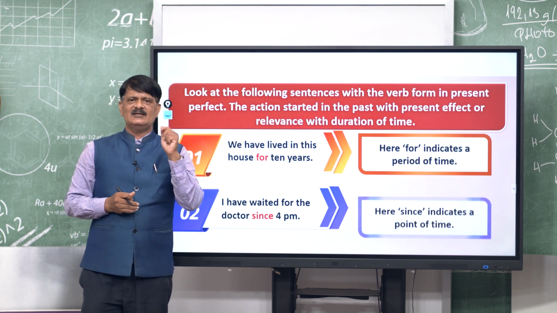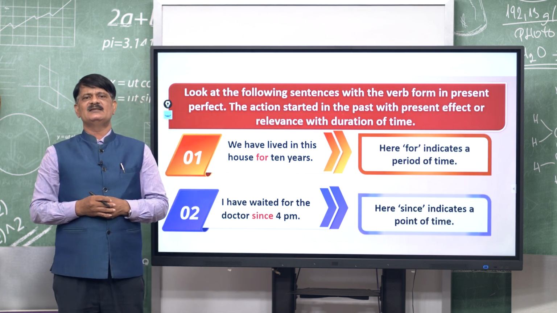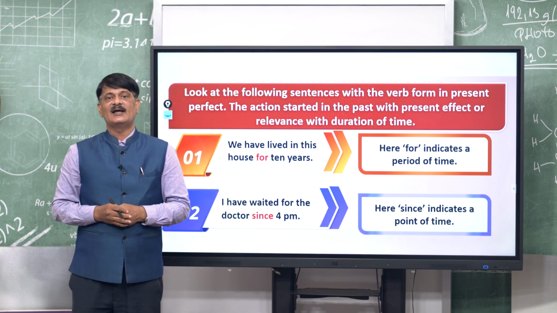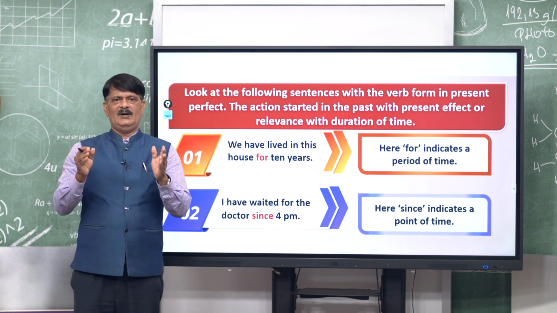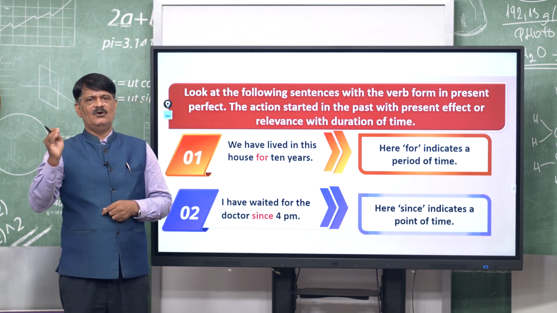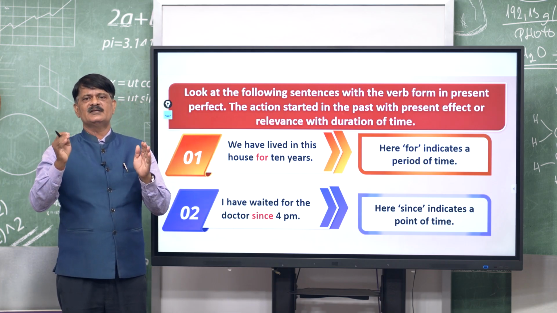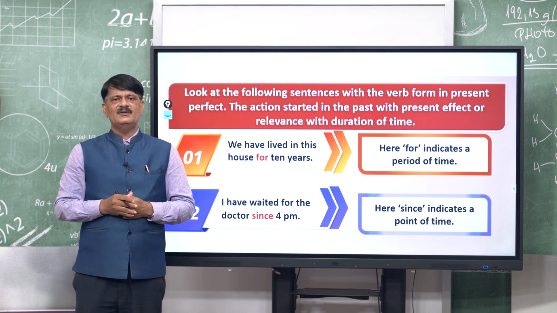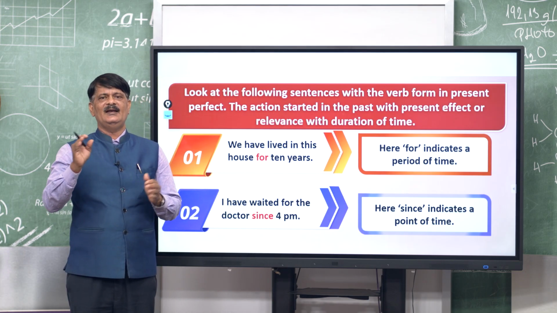The action started in the past with present effect or relevance, with the duration of time. Remember, an action started in the past with the present effect or relevance with duration of time. What is the example? You see, we have lived in this house for 10 years.